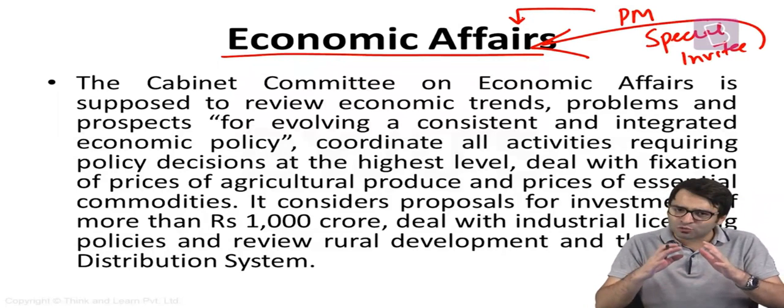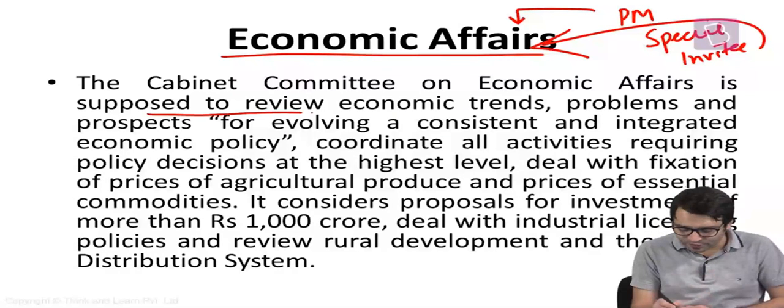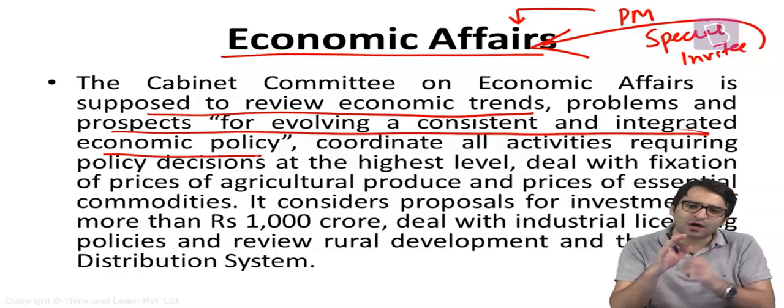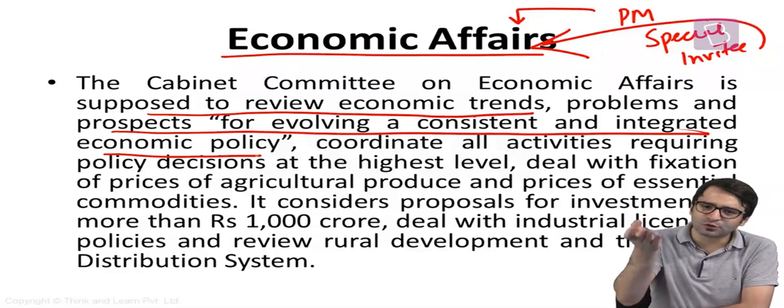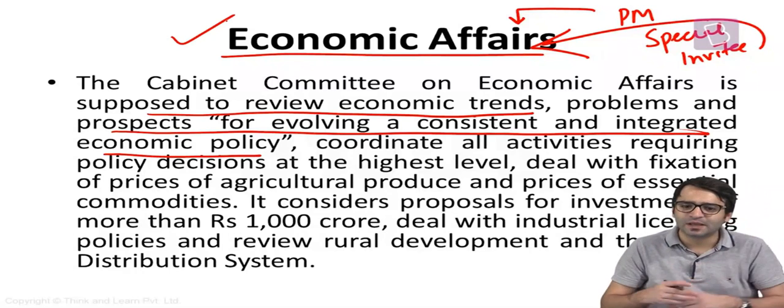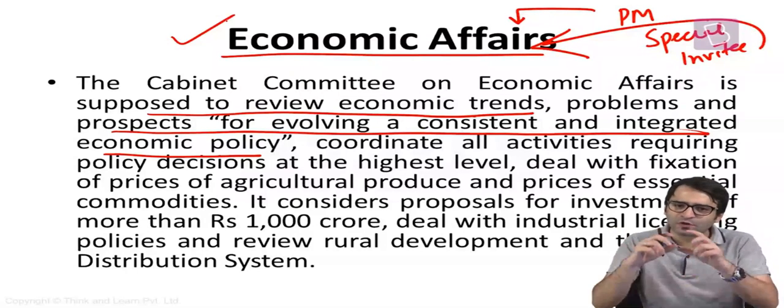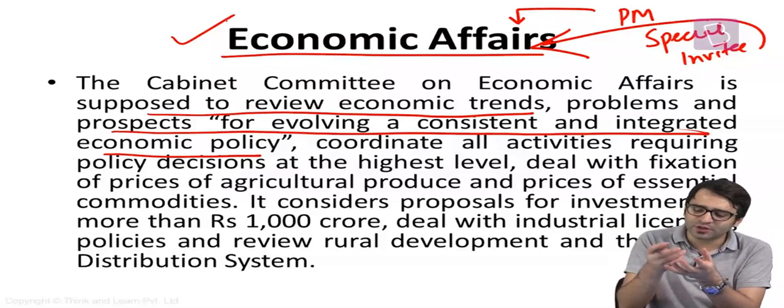And what is the role and functionality of this Cabinet Committee on Economic Affairs? It is supposed to review economic trends, problems, and prospects for evolving a consistent and integrated economic policy. And let me tell you how. Whether FDI in insurance is to be hiked or reduced, this decision will be taken by the Cabinet Committee on Economic Affairs. Inflation is there. Inflation is the rise of the general price level in the country, in the society. Now, more or less, this inflation in India is because of food inflation. So, if inflation is because of food, should we export food?